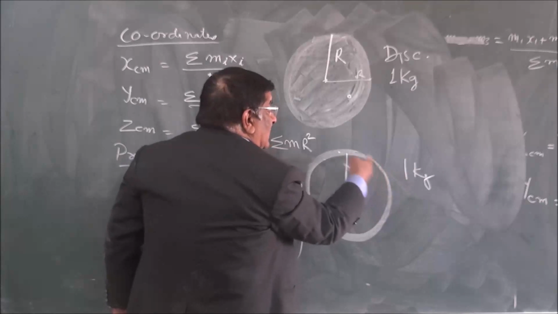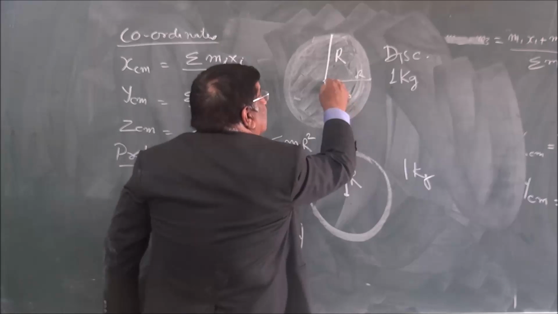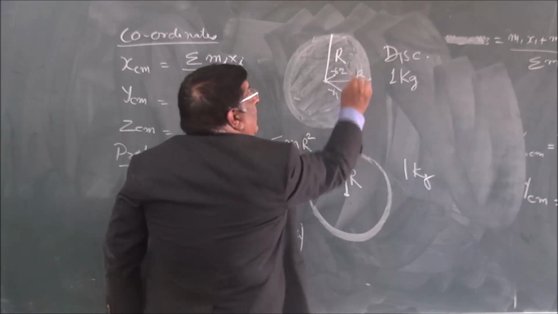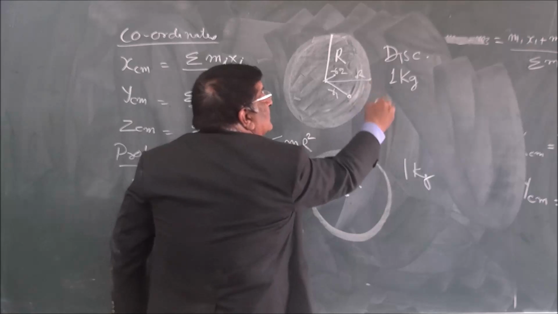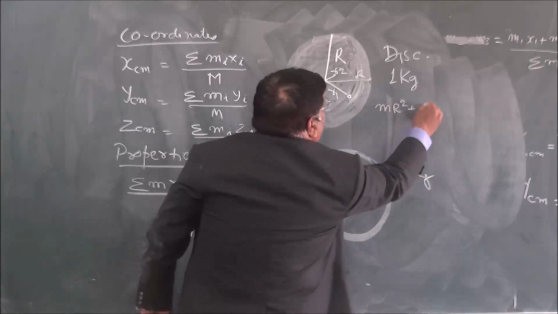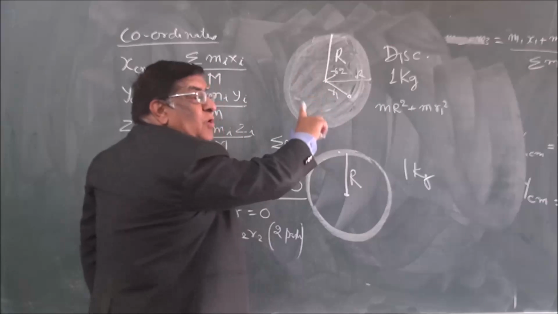Here all 1000 are at the circumference. Here, one is here and one is here, this is R. One is here, very small. So this will have mr square, but this will have m, which is smaller.